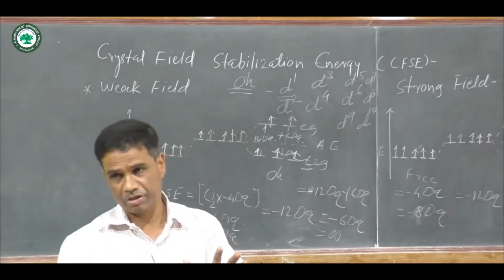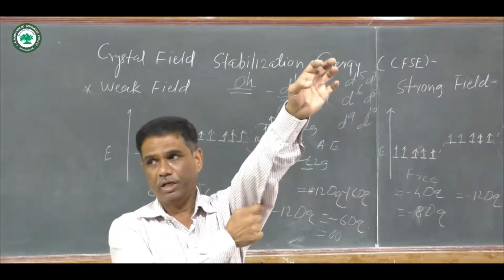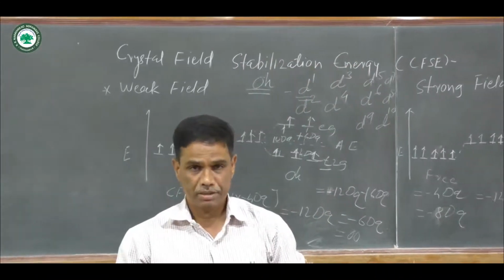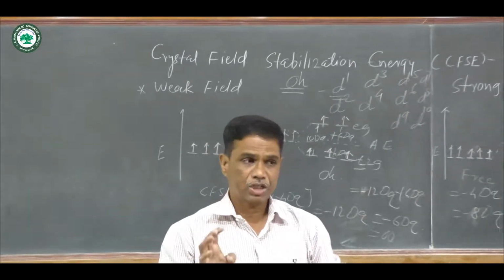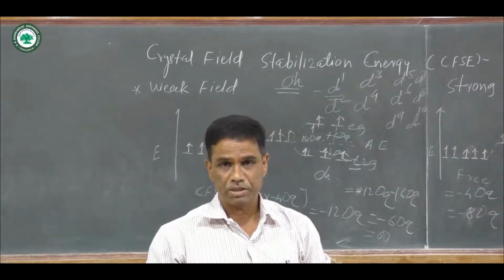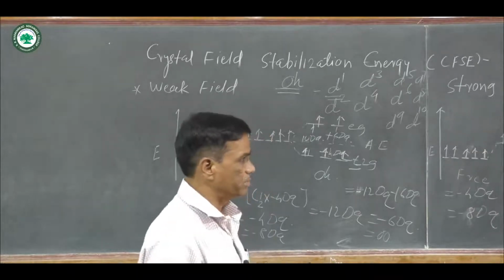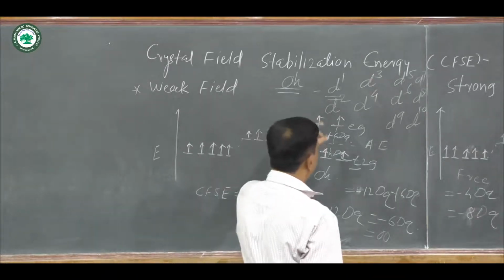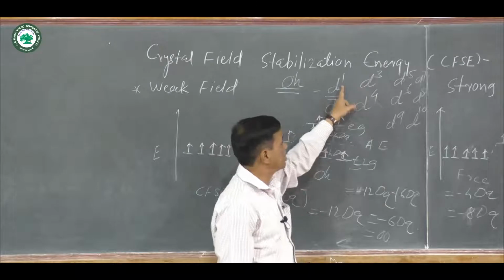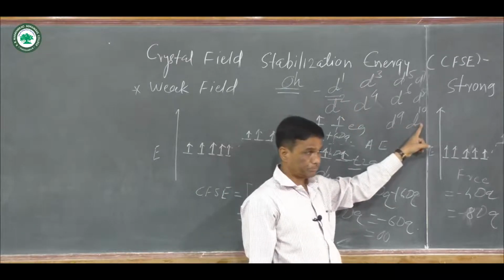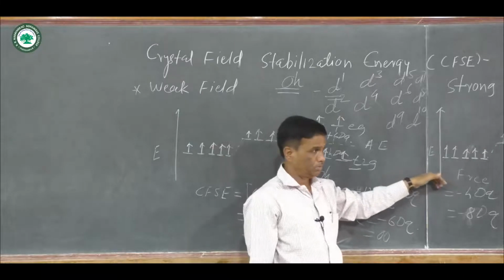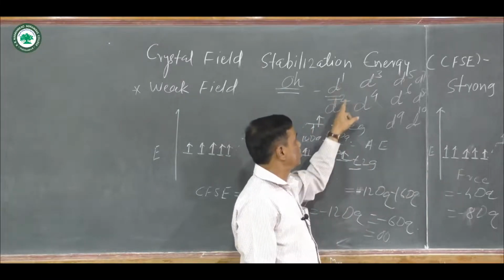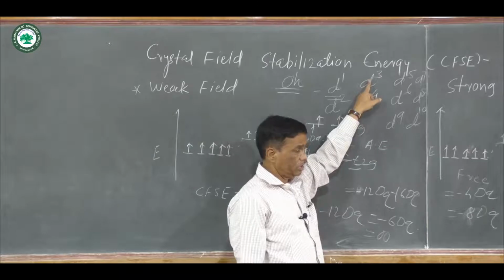There are 5 d orbitals: dxy, dxz, dyz, dx² minus y², and dz². The capacity of each d orbital is 2, which means the maximum capacity is 10, and these are the d systems, d1 to d10. And if you consider the weak field and strong field for d1, d2 and d3, here weak